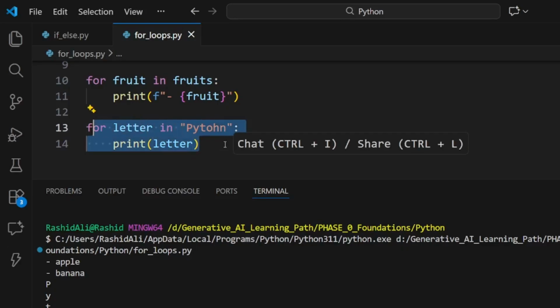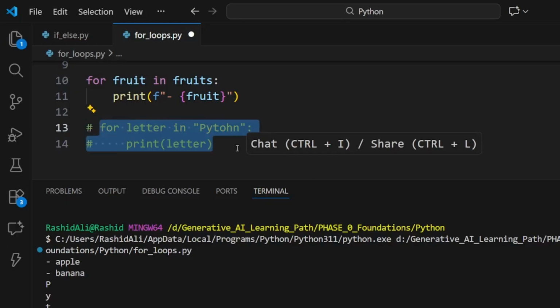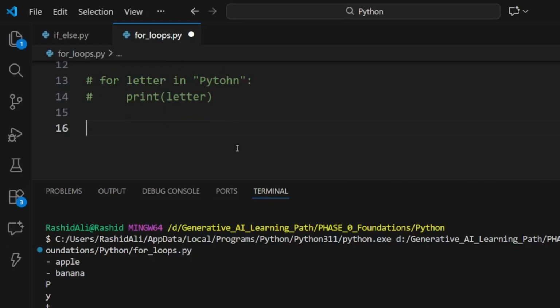These are all important topics that we will use in later topics. So after this we have the for loop with index, that is enumeration.